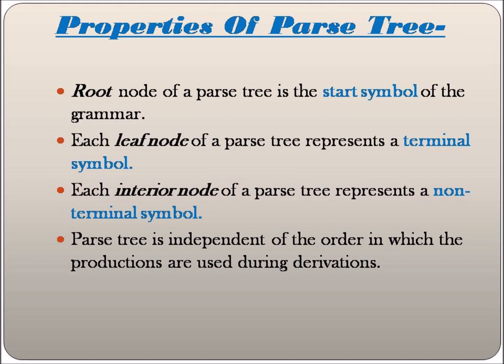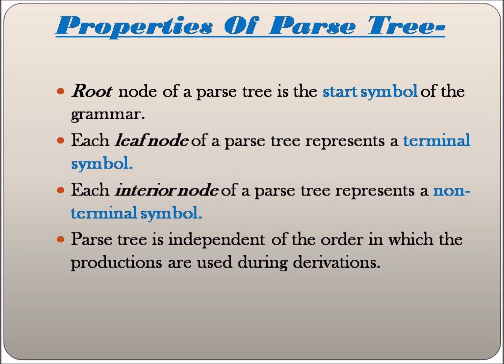The root node of a parse tree is the start symbol of the grammar. Each leaf node of a parse tree represents a terminal symbol, and each intermediate node of a parse tree represents a non-terminal symbol. A parse tree is independent of the order in which productions are used during derivation.